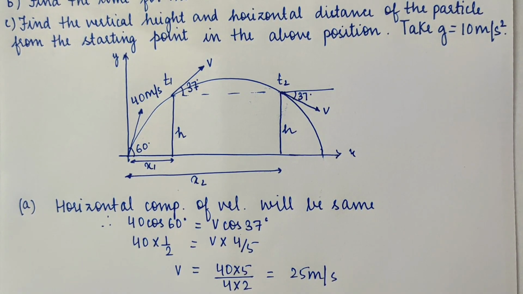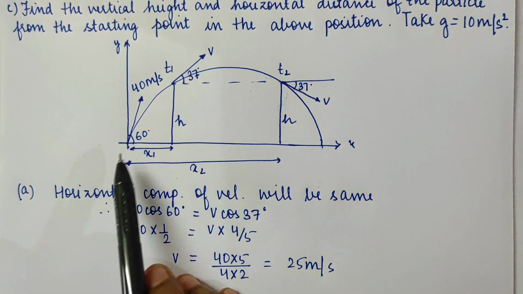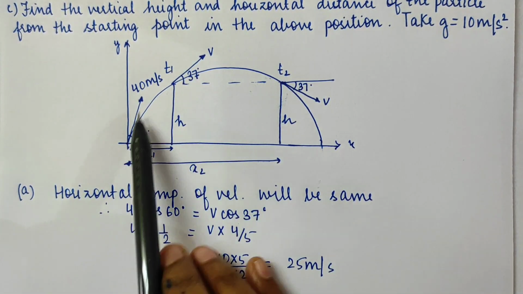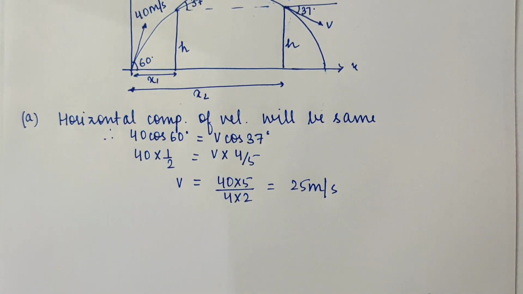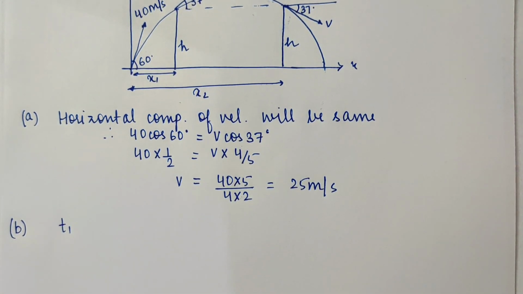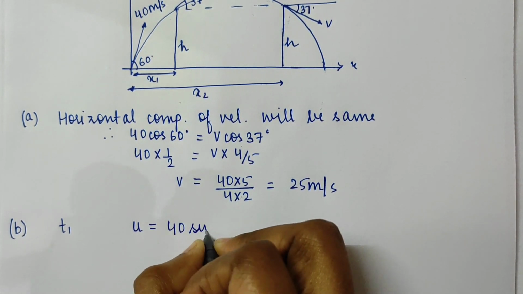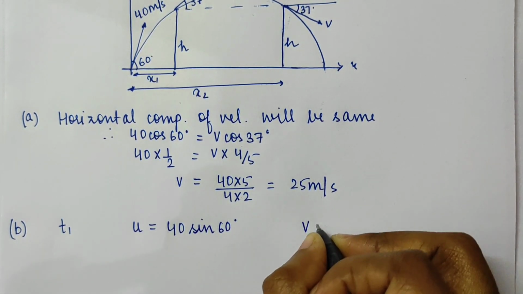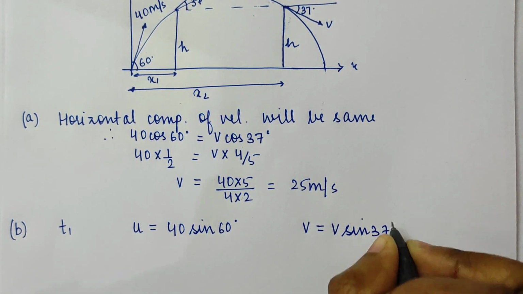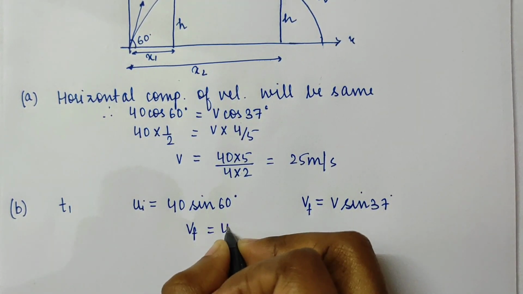Now for solving the second part of the question, that is find the time for the above situation. So there will be two times, that is t1 from here to here and t2 from here to here. So for finding t1, I am going to apply the first equation of motion, for which the initial velocity will be u equals 40 sin 60 degrees and the final velocity is v sin of 37 degrees. This is the initial velocity and this is the final velocity.